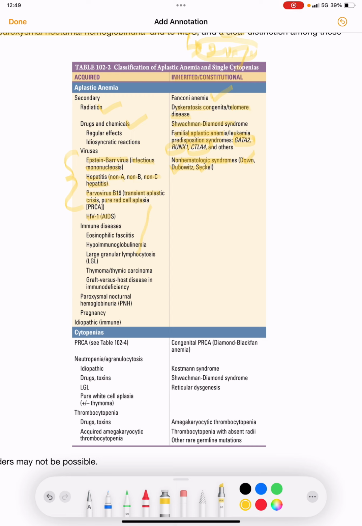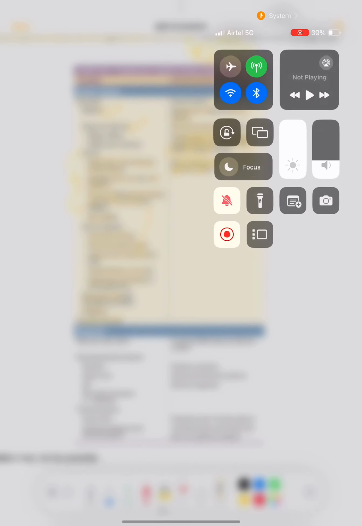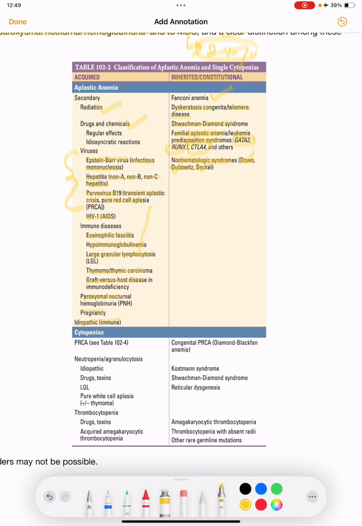So what are the immune diseases which cause acquired aplastic anemia? Eosinophilic fasciitis, hypoimmunoglobulinemia, large granular lymphocytosis, thymoma or thymic carcinoma, graft versus host disease, PNH, pregnancy and idiopathic.